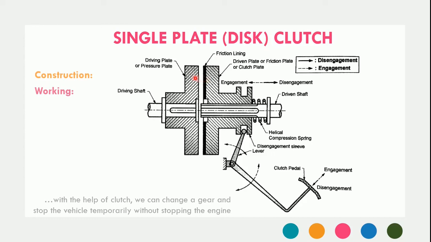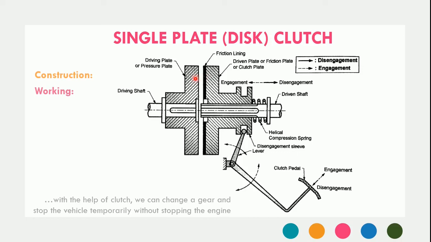Now with this engaged condition, what happens? Torque is transmitted from the driving shaft to the driving plate by means of the key. Further, from the driving plate, torque is transmitted to the driven plate by means of the friction lining material.